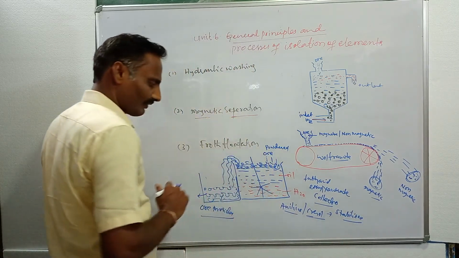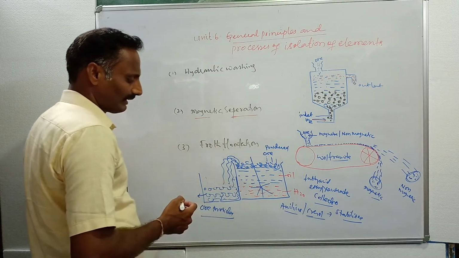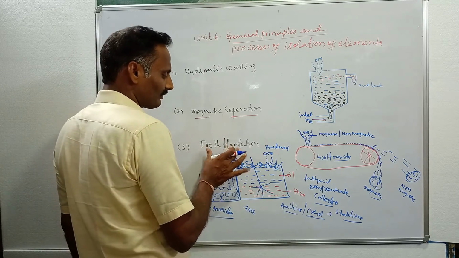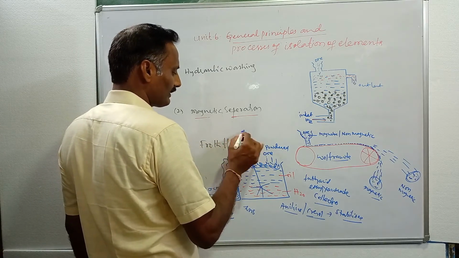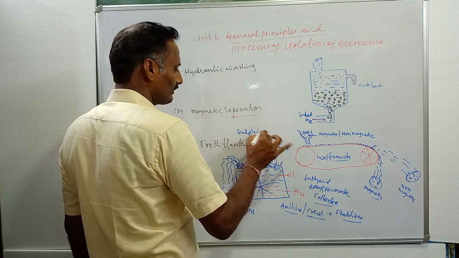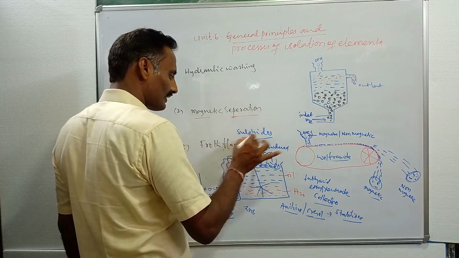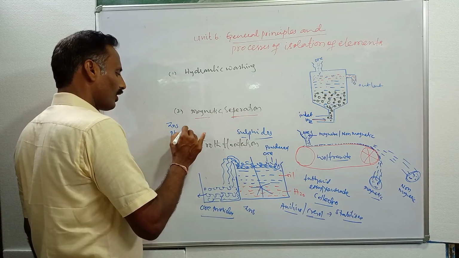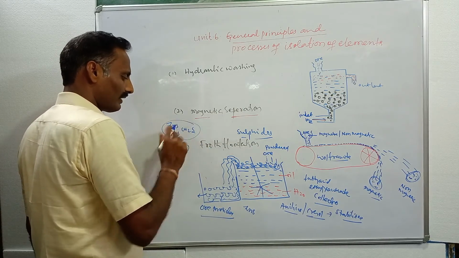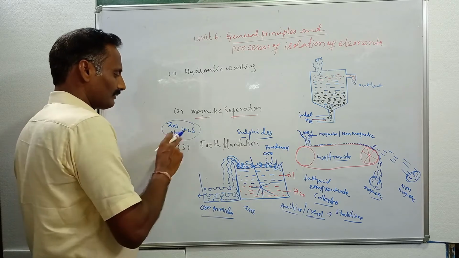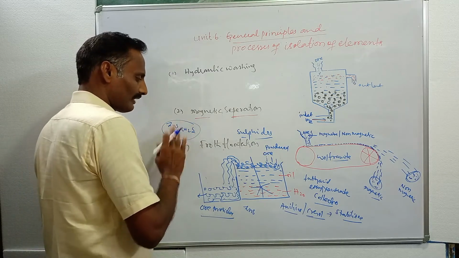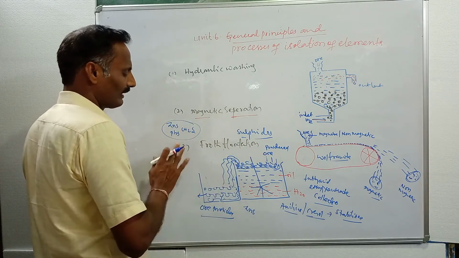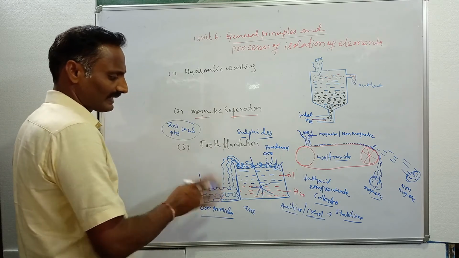In the case of sulfide ores, for example zinc sulfide, the froth flotation technique is mainly used for the concentration of sulfide ores, but not oxide ores. Sulfide ores like zinc sulfide, lead sulfide and copper sulfide are concentrated by using the froth flotation technique. These ore particles are lighter and are carried by the froth. Then the froth is skimmed off, and the froth carries these ore particles. That's why sulfide ores are concentrated by the froth flotation technique.